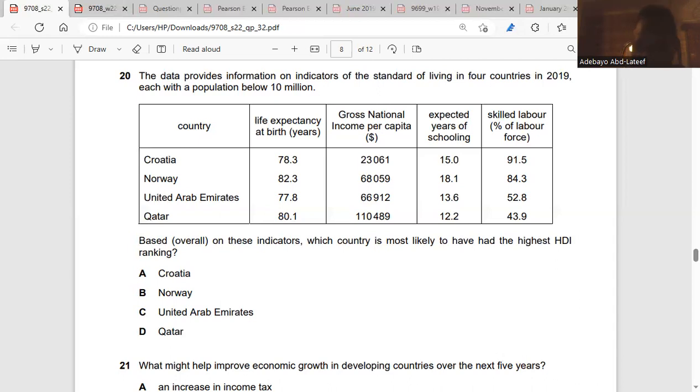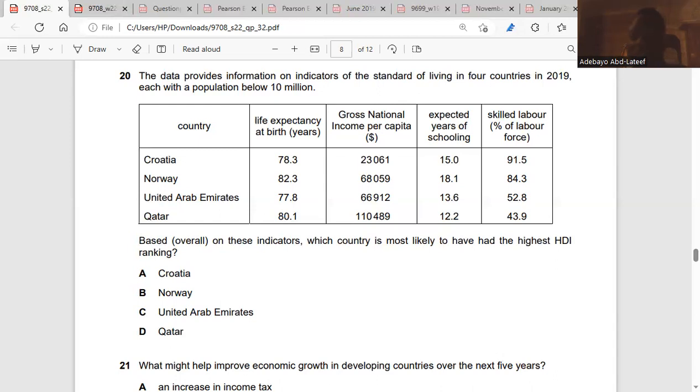Do you get it? Yes. Expected years of schooling, we can use because education is also part of the Human Development Index, and Norway has that better. And for the number of skilled labor, Norway has the second highest. So based on what we have, Norway is the best, with the best Human Development Index.